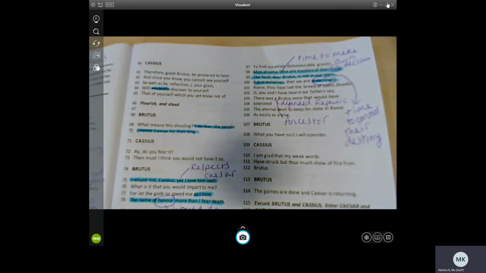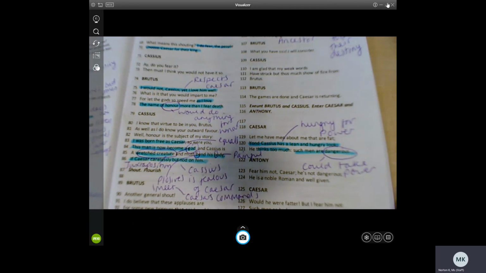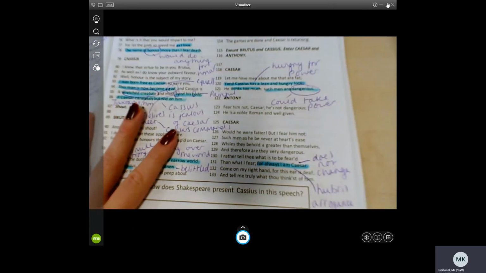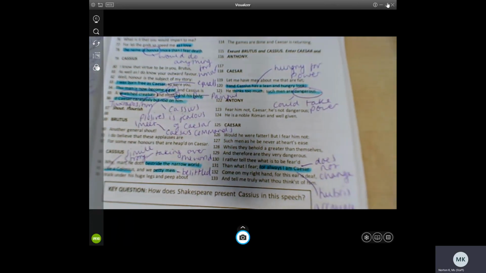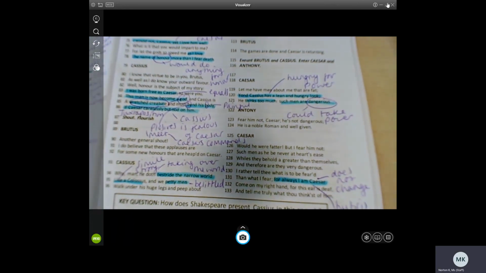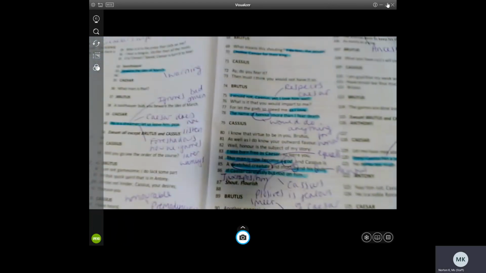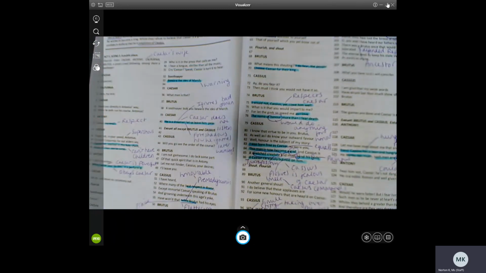But we also start to see that, again, Caesar is aware of the danger of Cassius. He's aware that he might be a dangerous character, but chooses to ignore it yet again because he's so arrogant that he thinks that always I am Caesar, that he'll always have this power. Whereas Cassius is actually manipulating and flattering Brutus into trying to get rid of Caesar. So, hopefully this has helped you to make some annotations on Act 1, Scene 2. I'll scan in the annotations from my booklet and put them on Show My Homework for you as well, so you can access them after the time.